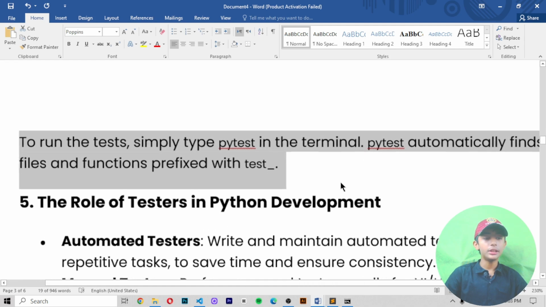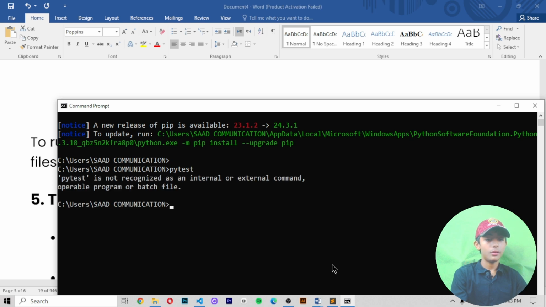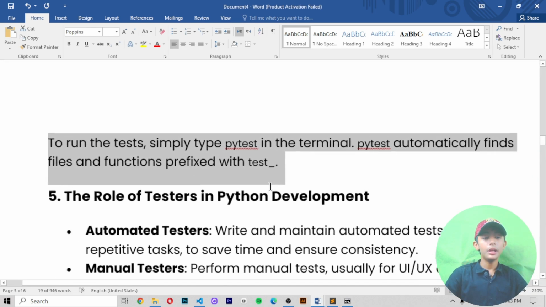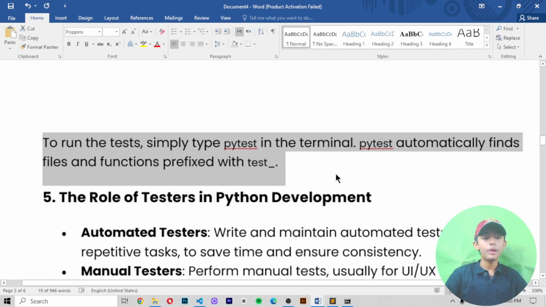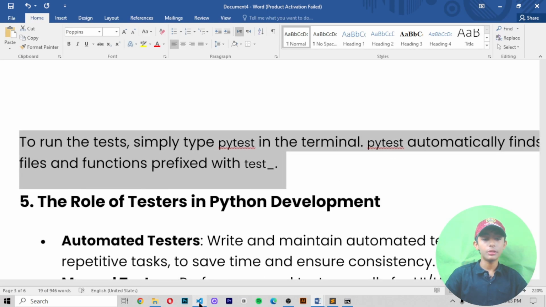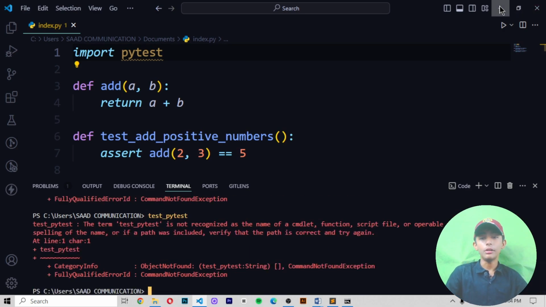PyTest automatically finds the files and functions prefixed with test. So let me tell you how. Like that you will write it, then it will automatically run the tests. You write pytest here, and then it simply runs, like that.